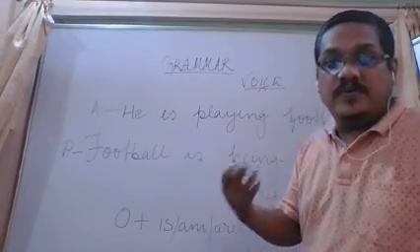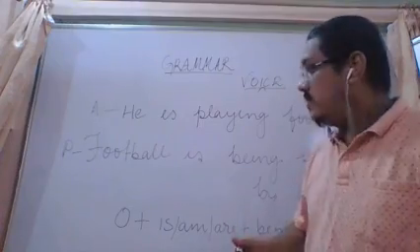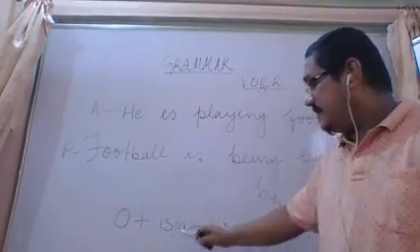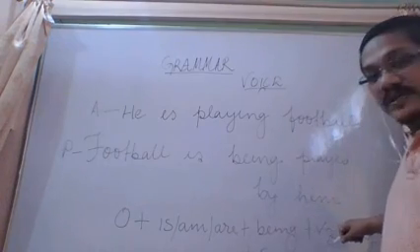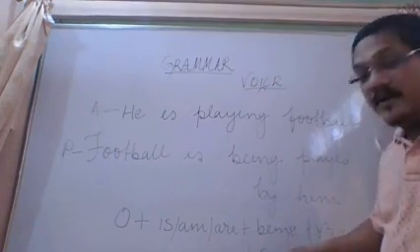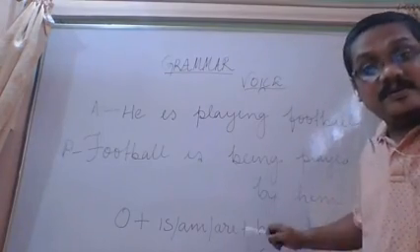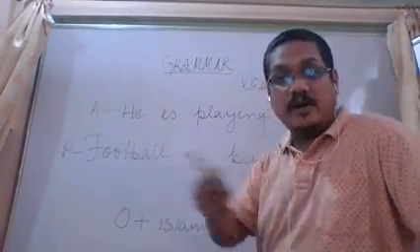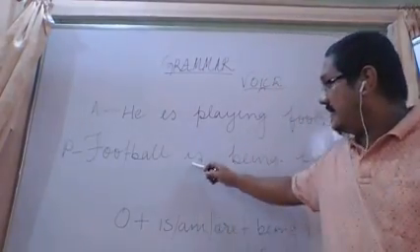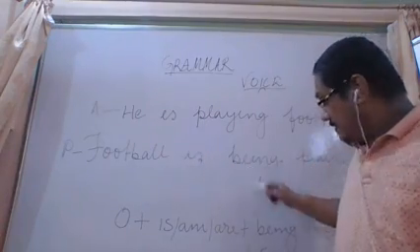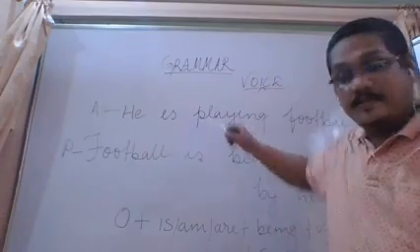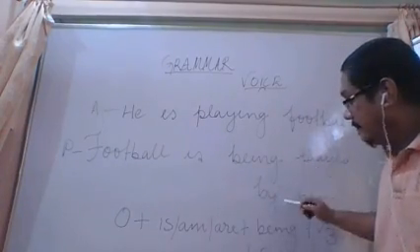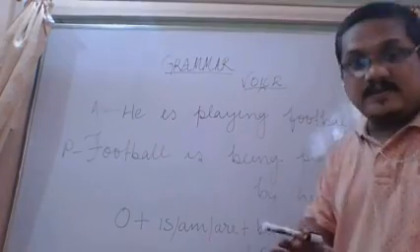Now we are to change it into passive voice. How? So we told that the rule is object plus either is, am, are plus being plus V3 plus by, and then at last plus subject in objective form. Now you see, object, that is football. Football is singular, that is why it is followed by is. Being must be done because it is continuous tense. Then V3, that is played by him. Okay, this is one type.